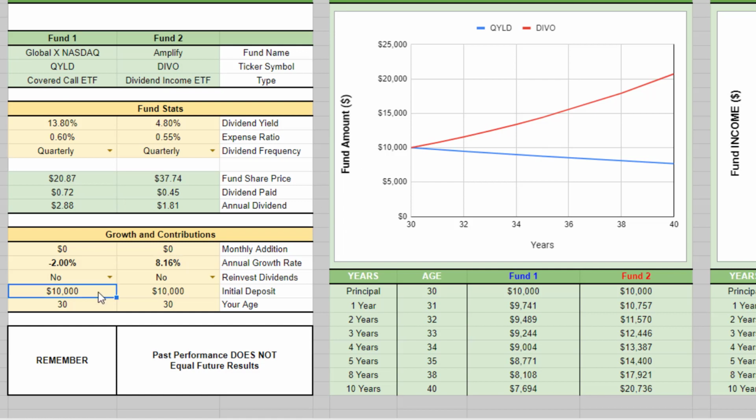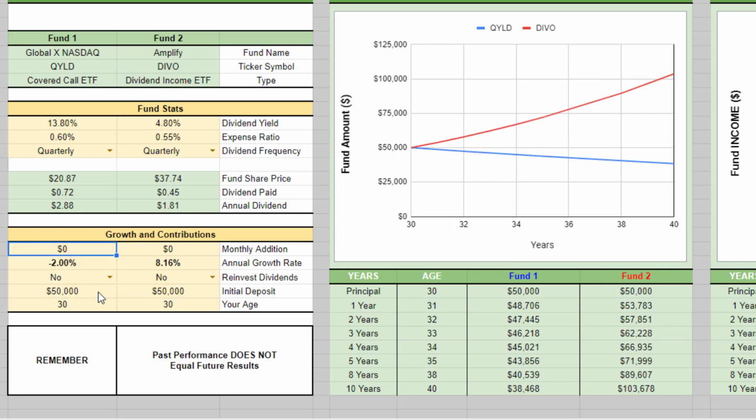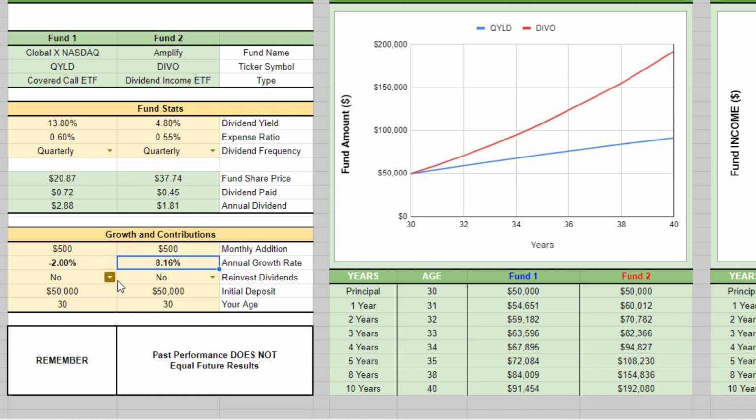Let's go ahead and play around with these numbers a little bit more. Let's say you had a $50,000 investment. You had $50,000 to be able to throw into these funds, and you were putting $500 a month in QYLD, or you were putting $500 a month in DIVO. This is what it would look like over the course of 10 years. When you start adding money into DIVO, it really starts to compound. It would take quite a while for the amount of income from DIVO to overcome QYLD.